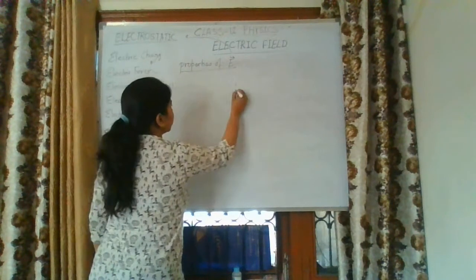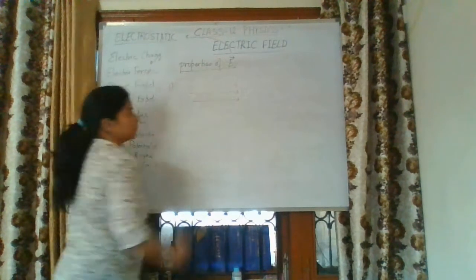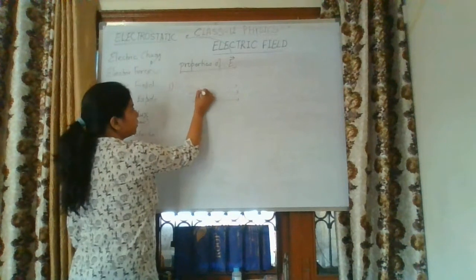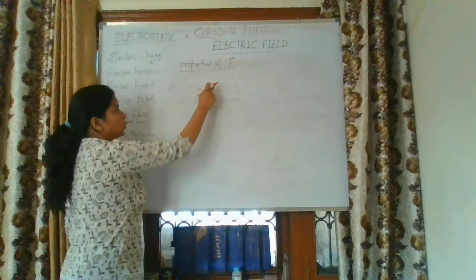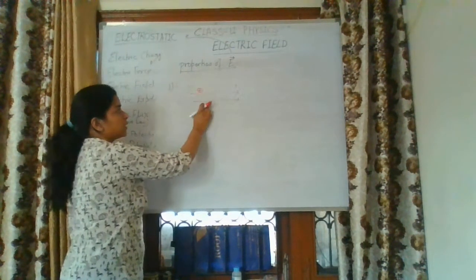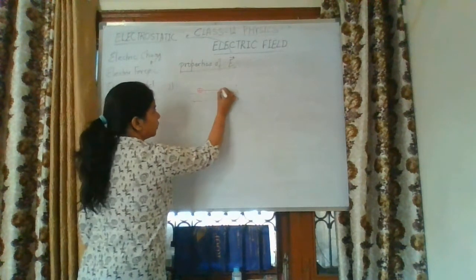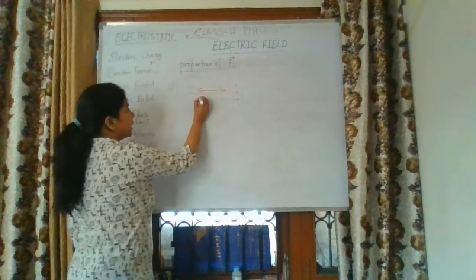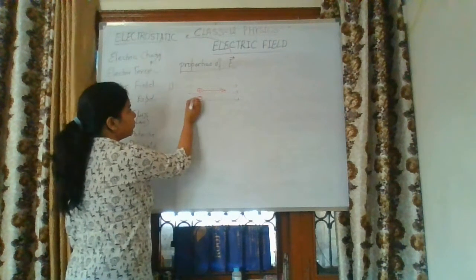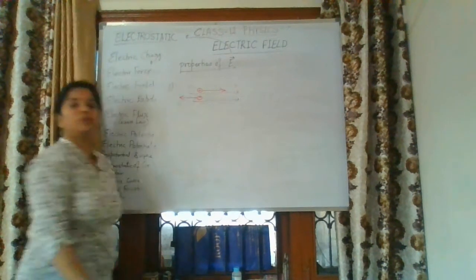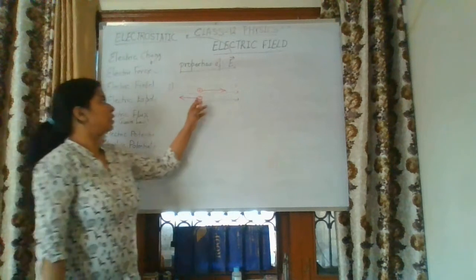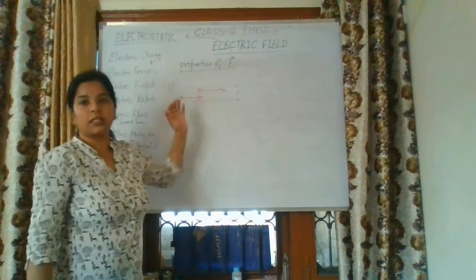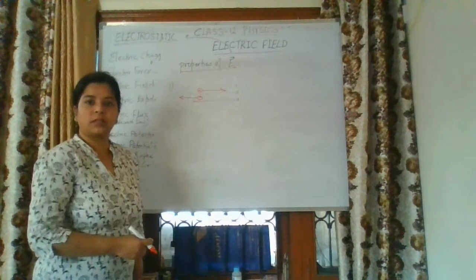If this one is the electric field, then a positive charge, due to the force applied by this electric field, always moves in the direction of the field. And any negative charge will always move opposite to the direction of the field. A negative charge particle is decelerated in the field, and a positive charge particle is accelerated in the direction of the field.